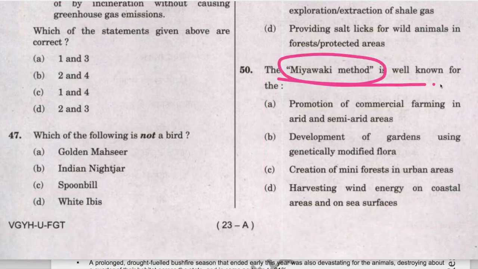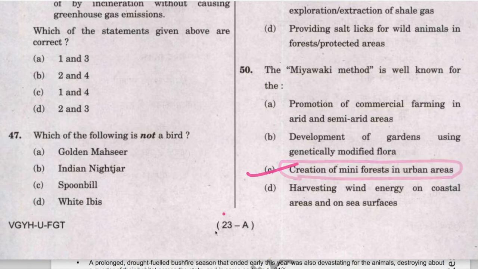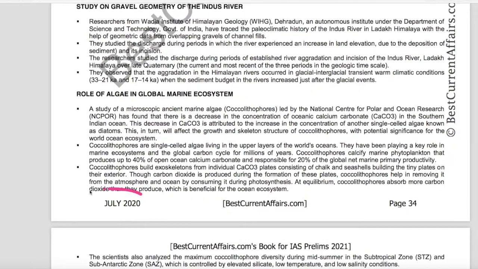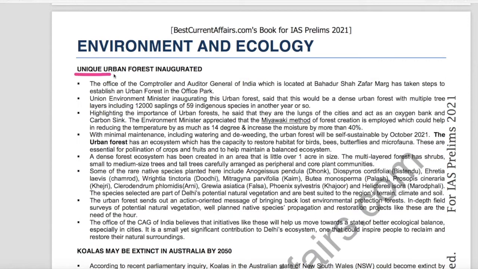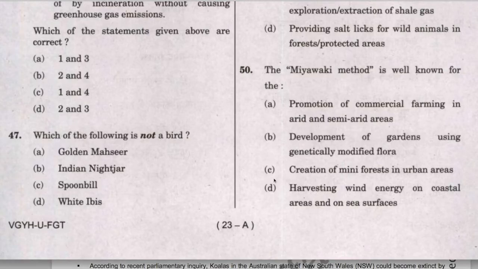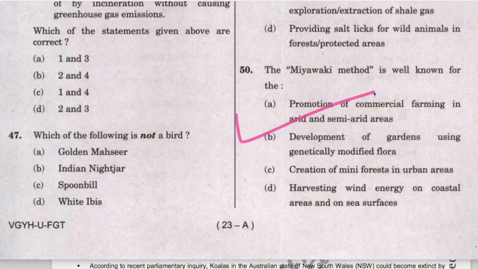The Miyawaki method is well known for, and the correct answer is creation of mini forest in urban areas. Now this is our July 2020 current affairs book, page number 34. There was a news, urban forest inaugurated. Here it is mentioned that Environment Minister appreciated that Miyawaki method of forest creation is employed, which could help in reducing the temperature by as much as 14 degree and increase the moisture by more than 40%. Miyawaki method, it is clearly mentioned here. Therefore C is the answer and question is solved.